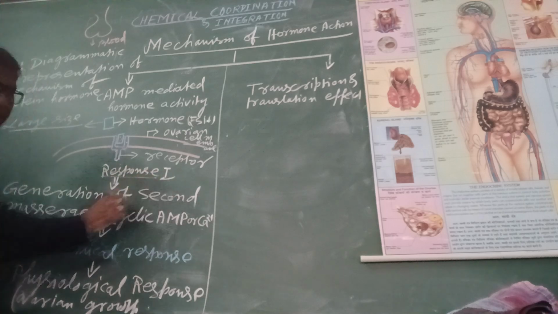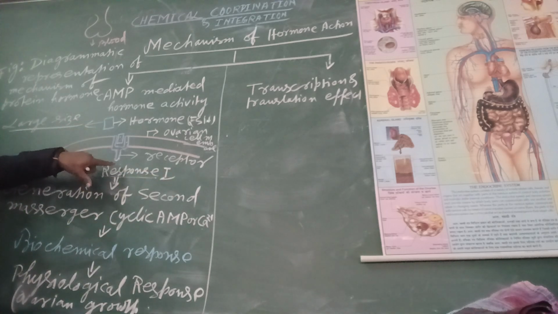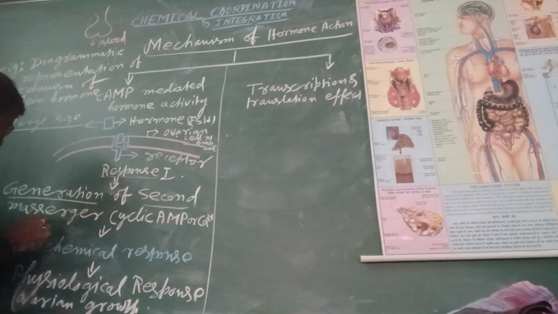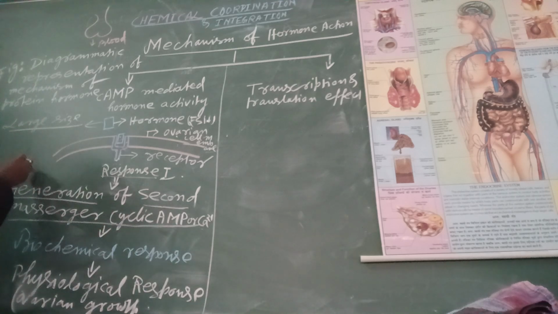This is known as the fast response. The hormone gives the response inside the cell. Understood? Then, due to this fast response, another messenger system will be generated: the second messenger system. What's the second messenger system? There are two second messenger systems. One is known as cAMP, cyclic adenosine monophosphate, and the other second messenger is calcium 2+.